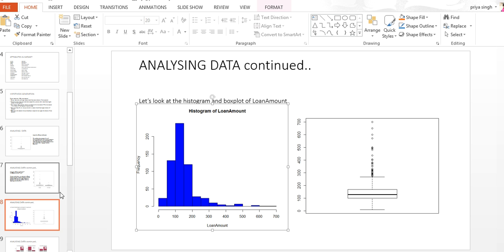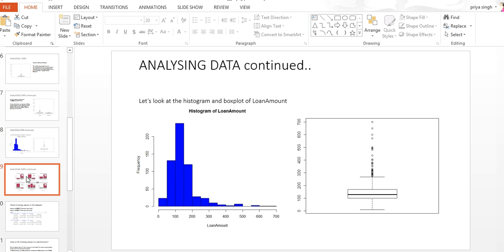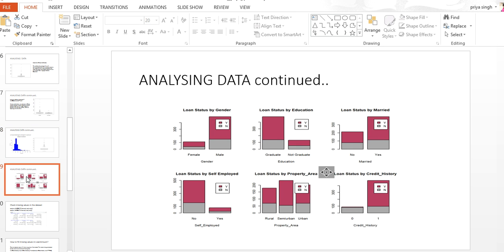So we have to process these. Next we will look at all the other attributes, like gender, education and married. On the basis of this, we can say that males have more records, more than half, and more than half have been approved.